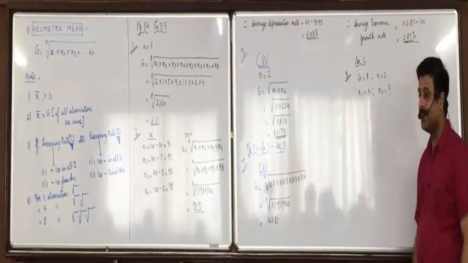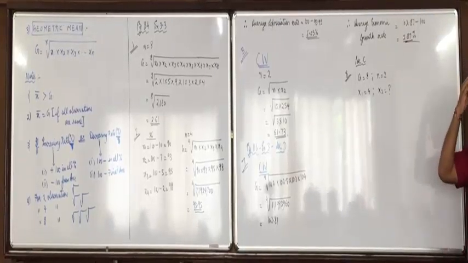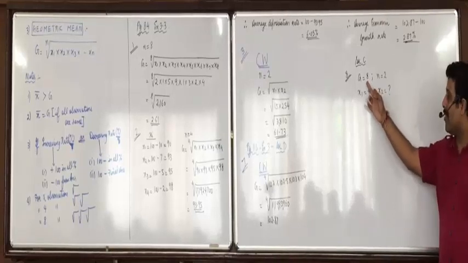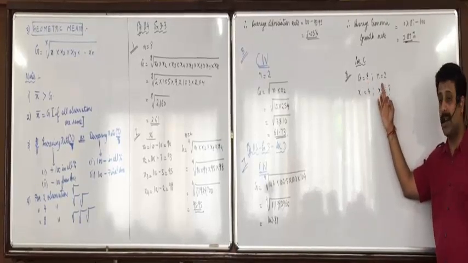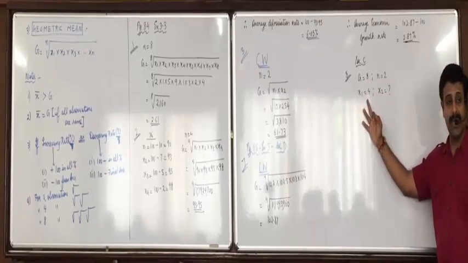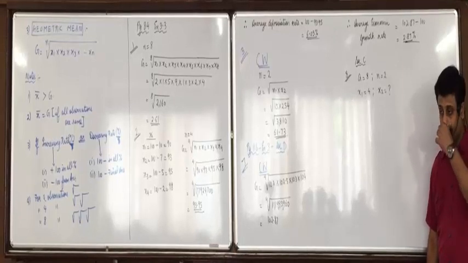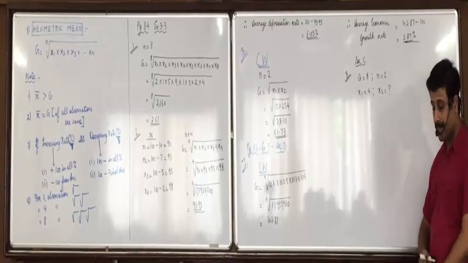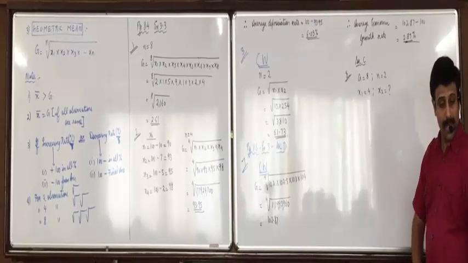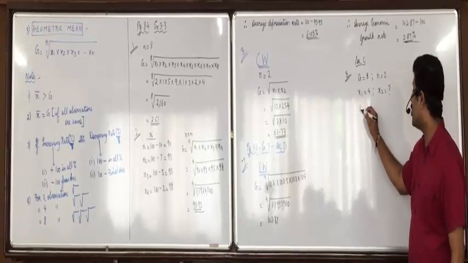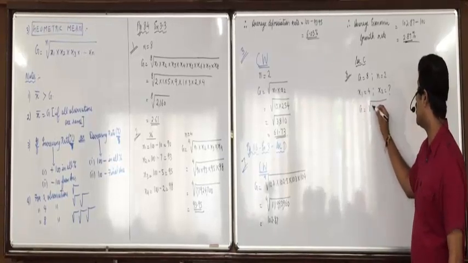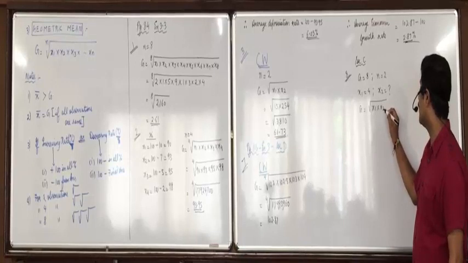Any confusion with the information? Geometric mean is 8 for two numbers, so n is 2. One of the numbers is 4, means x1 is 4. Find the other number means x2 is what we have to find. Any confusions? Did you all write it? Now write down G equals to n-th root of x1 into x2.